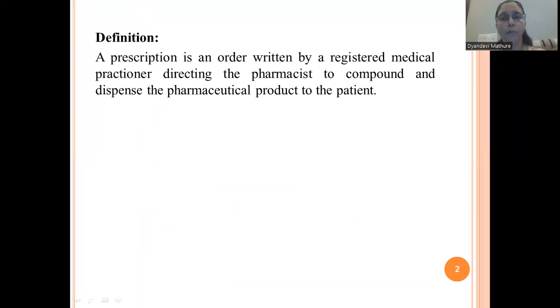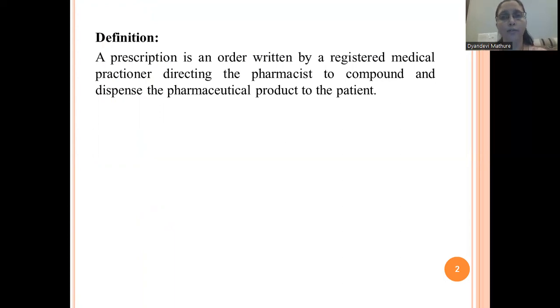So the definition of prescription is, it is an order written by a registered medical practitioner directing the pharmacist to compound and dispense the pharmaceutical product to the patient. So basically what is meant by prescription? It is an order written by a registered medical practitioner.